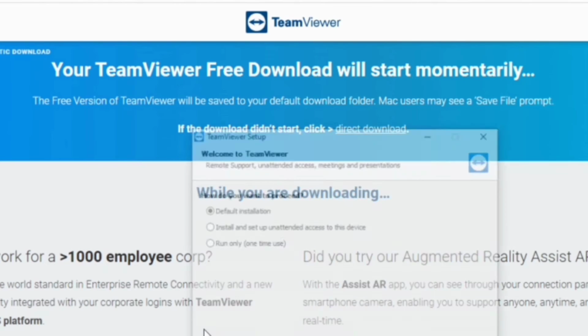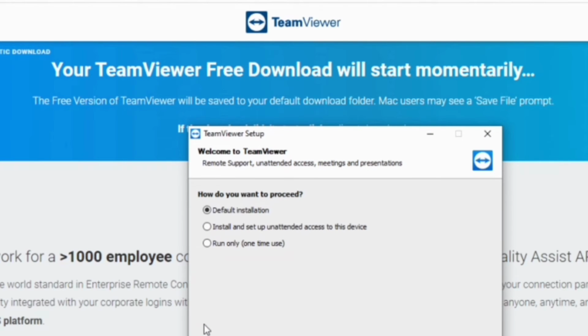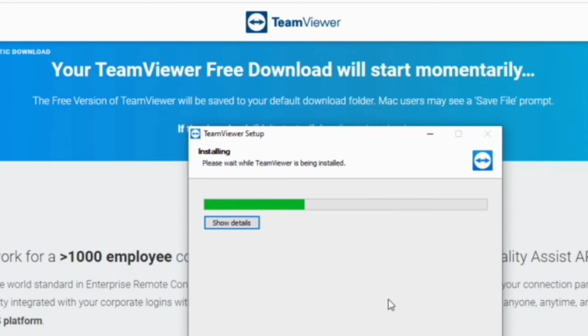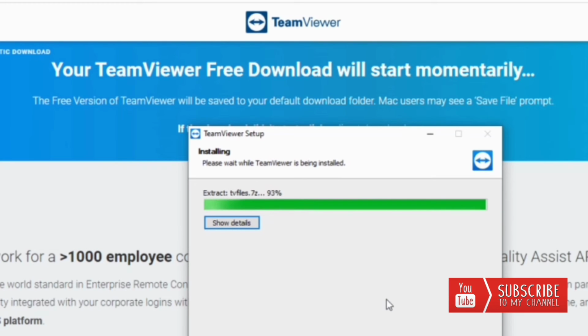Probably a lot of people, you may know some apps that you can use, the easiest way to remote control a laptop or a desktop for your office. All right, so this is TeamViewer. Some people use LogMeIn.